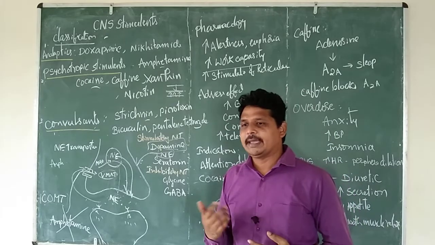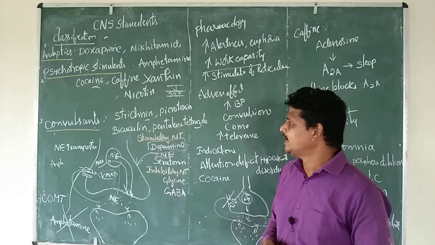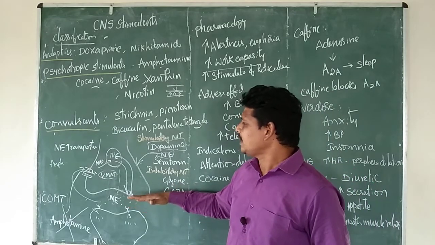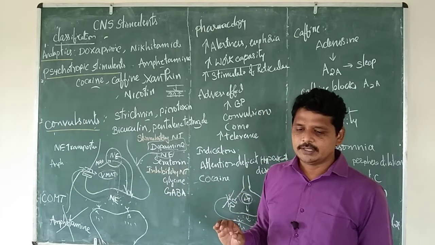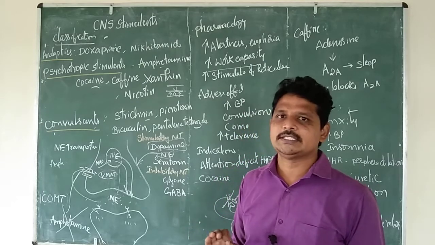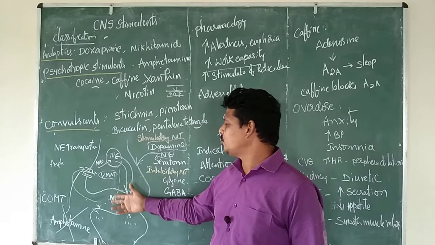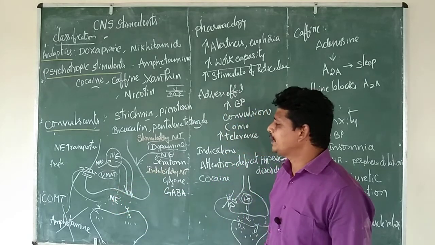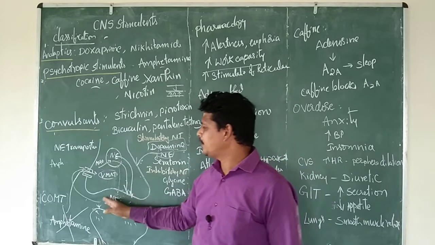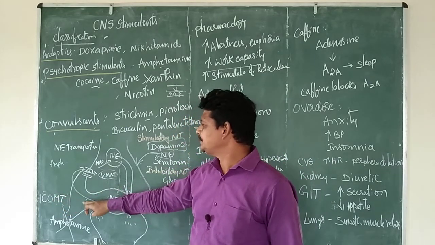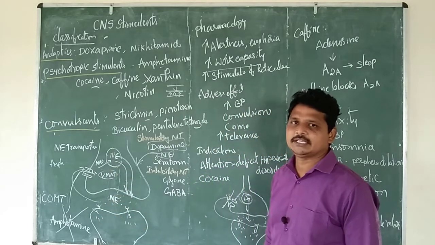Here we will discuss the mechanism of action, how these agents stimulate your CNS. Coming to amphetamine, it normally works on adrenergic neurotransmitters, where norepinephrine is the neurotransmitter present in the synaptic cleft. Assume this is the presynaptic and postsynaptic side. When a stimulus comes, norepinephrine is secreted into the synaptic cleft and is metabolized by catechol-O-methyltransferase, which breaks it down. This is the basic mechanism of how adrenergic nerves work.